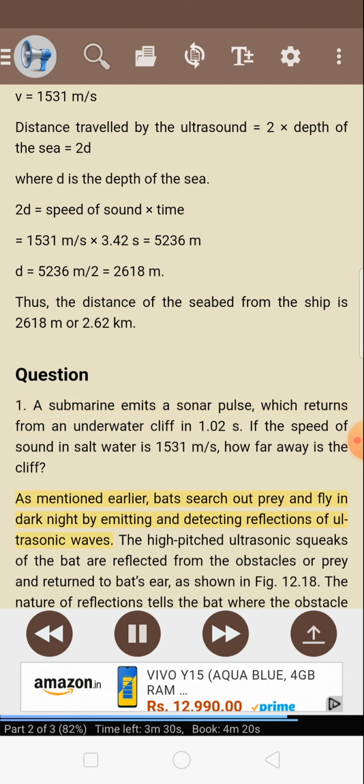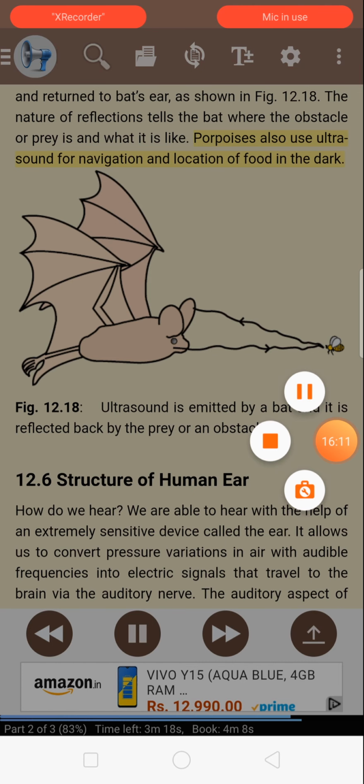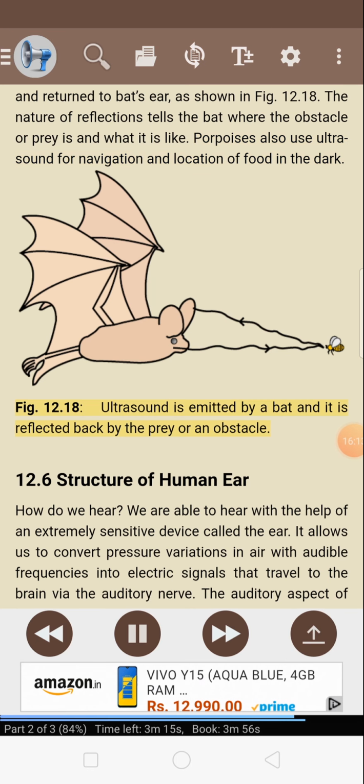As mentioned earlier, bats search out prey and fly in the dark night by emitting and detecting reflections of ultrasonic waves. The high-pitched ultrasonic squeaks of the bat are reflected from the obstacles or prey and return to the bat's ear, as shown in Figure 12.18. The nature of reflections tells the bat where the obstacle or prey is and what it is like. Porpoises also use ultrasound for navigation and location of food in the dark. Figure 12.18. Ultrasound is emitted by a bat and it is reflected back by the prey or an obstacle.